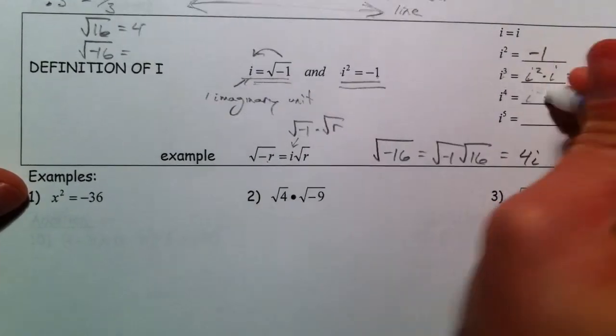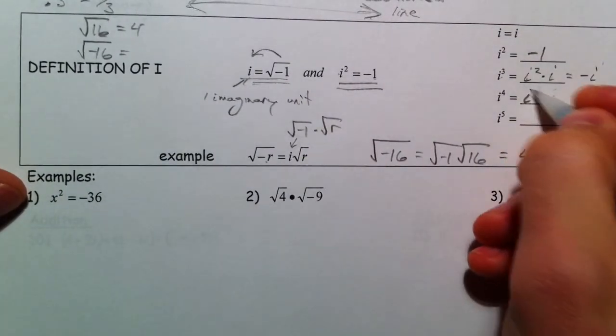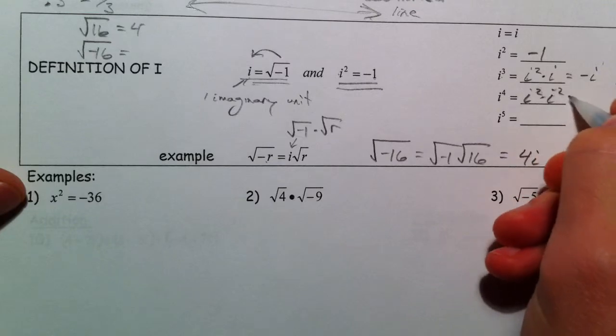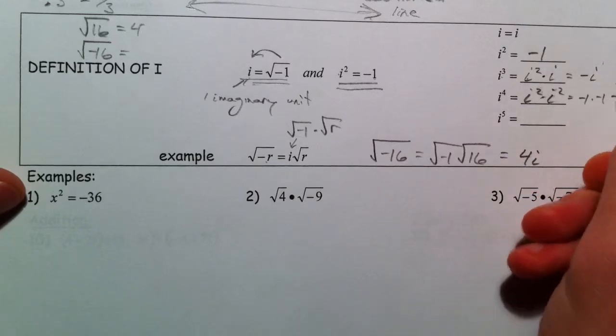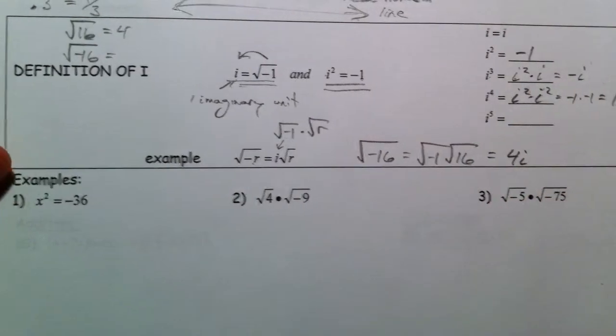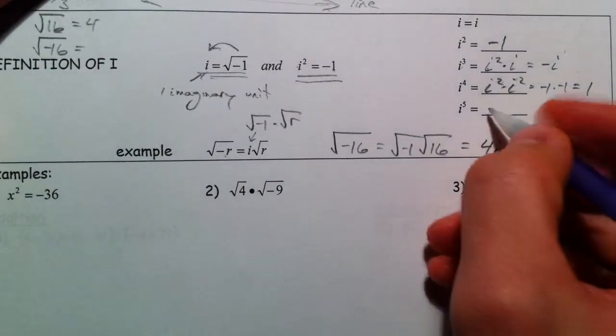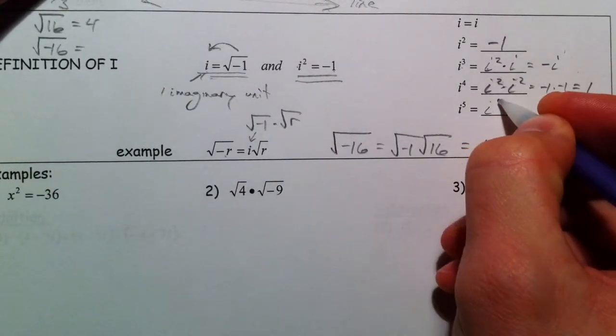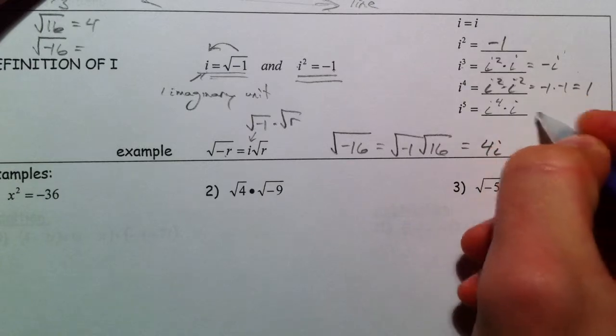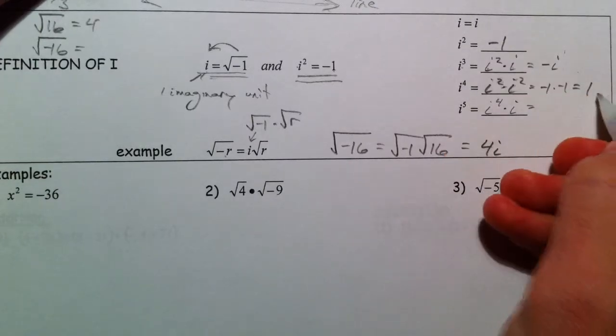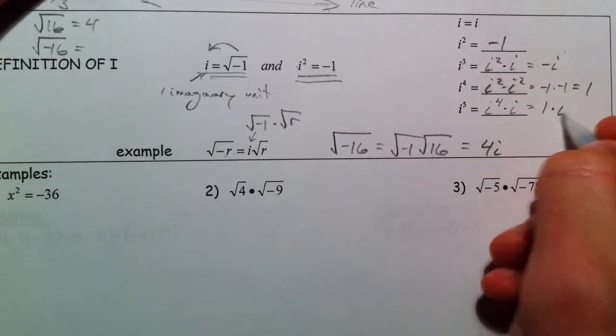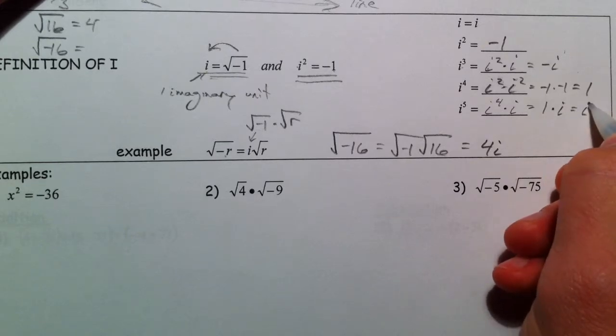Actually, I like i squared times i squared better. i squared times i squared. So that's negative 1 times negative 1. So that's equal to a positive 1. And i to the 5th is i to the 4th times i. Well, i to the 4th we just said was equal to 1. And 1 times i is i.